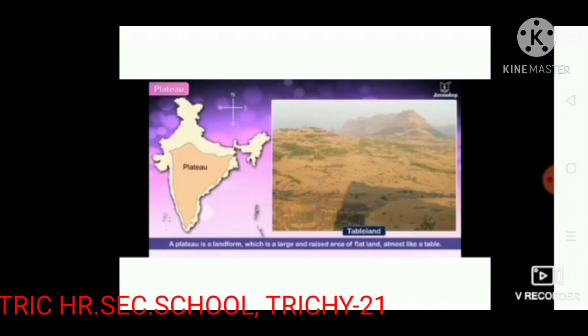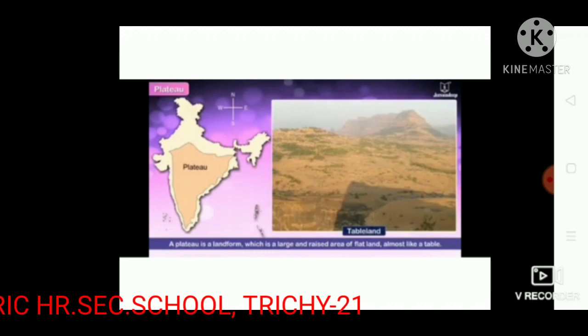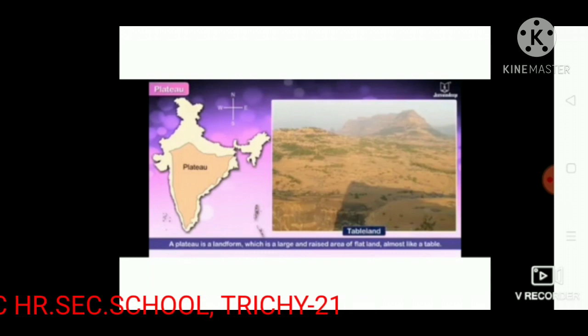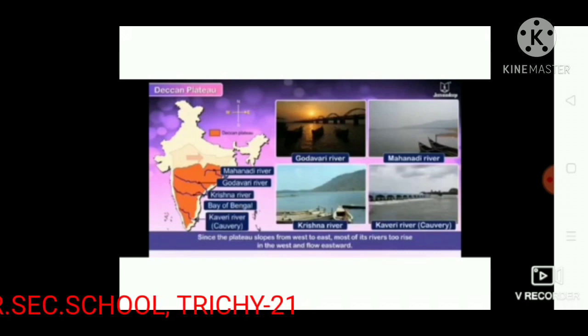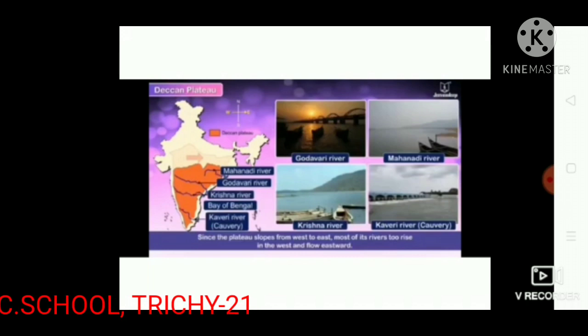The Nilgiris and the Anaimalai are the important peaks in Western Ghats. Anaimudi in the Anaimalai is the highest peak in Western Ghats. Eastern Ghats is the eastern broken ranges of mountains. These two ranges meet at Tottapetta, the highest point in the Nilgiris.